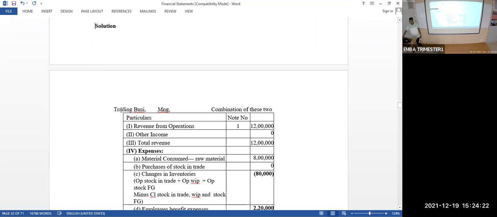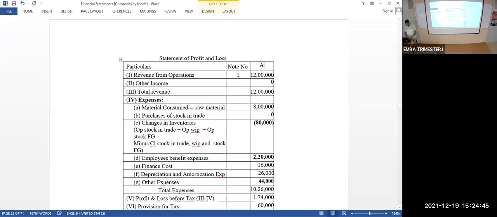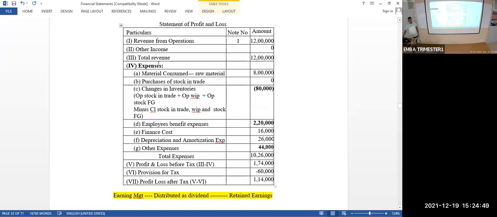So this is the statement of profit and loss. Take the format: particulars, note number, amount. This is the format. We have to remember this.